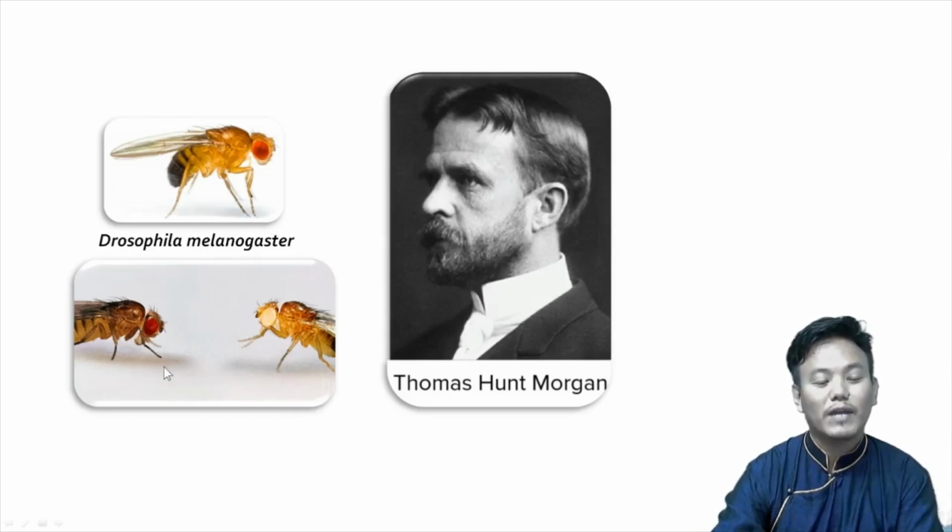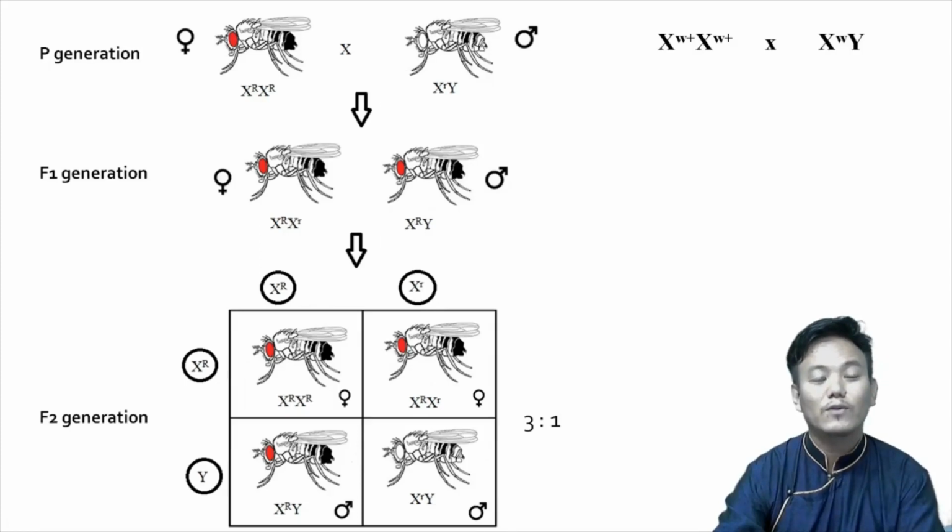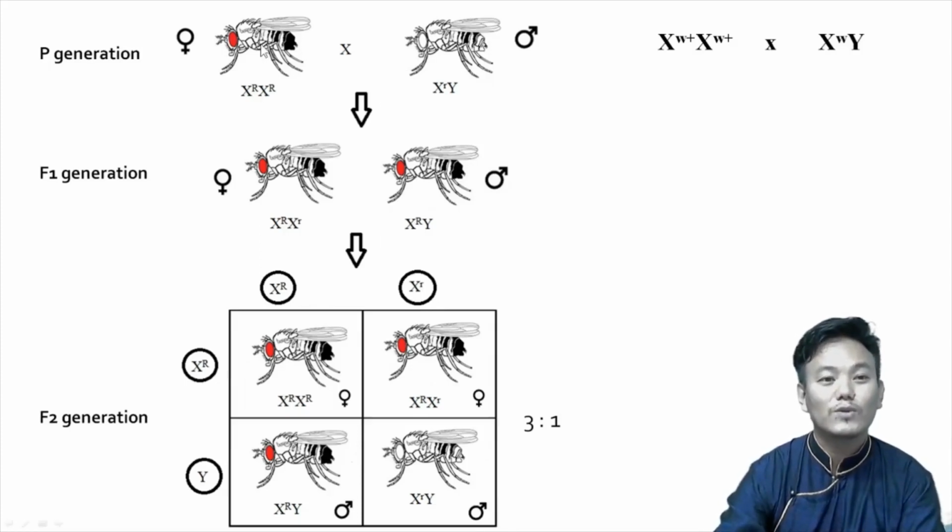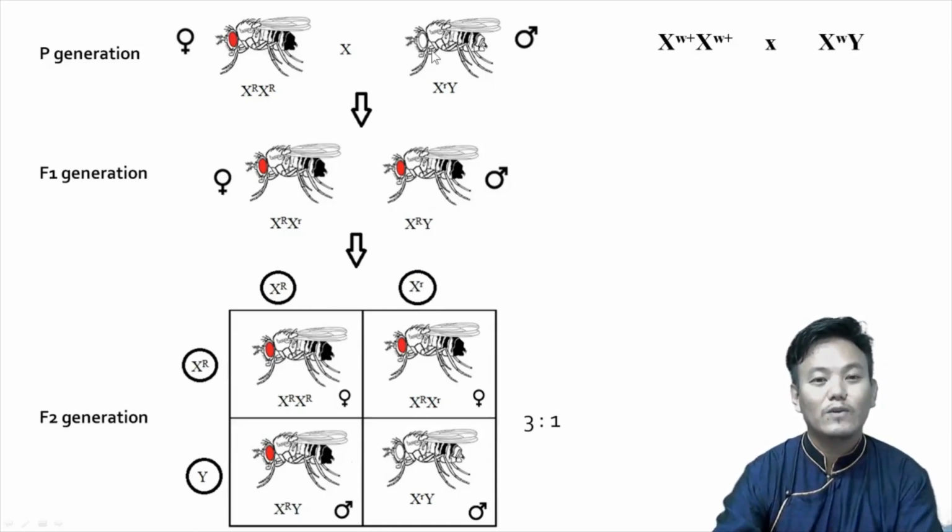The important thing to keep in mind is that normal Drosophila, the wild type, have red eye color. The mutant types have white eye color. In his monohybrid cross, he took a red-eyed female. This symbol denotes female. A red-eyed female was crossed with a white-eyed male. This symbol is for male. And he obtained the F1 individuals.